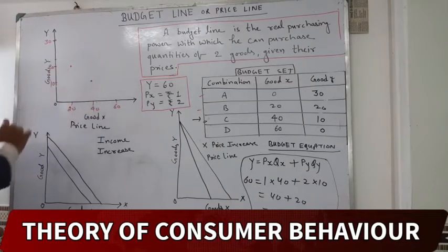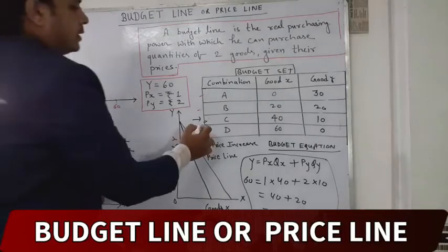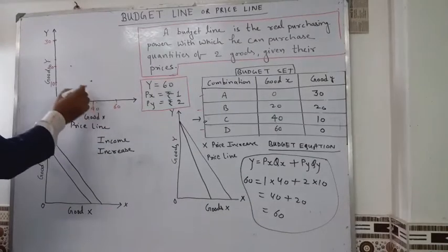Then you will write here, D: 60 and 0. So this is 0 and this is 60.